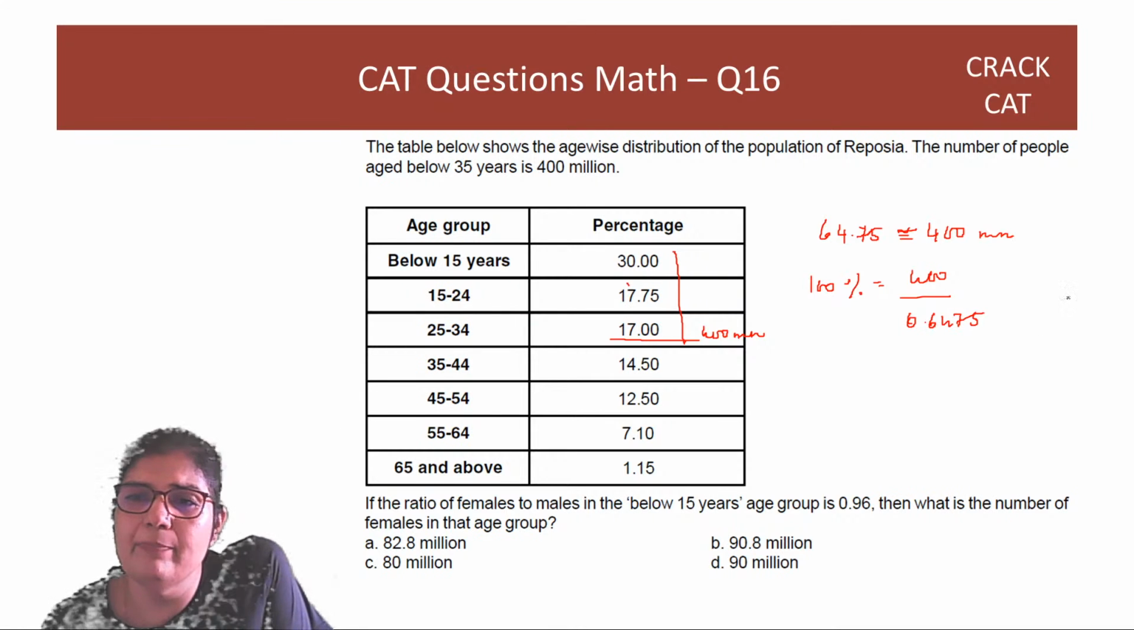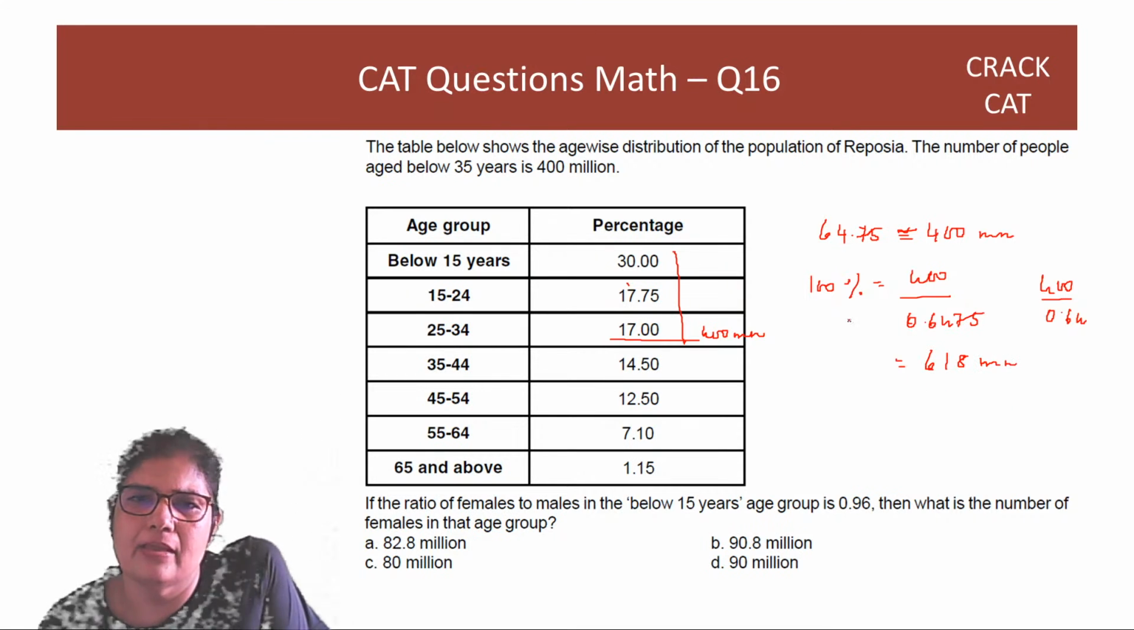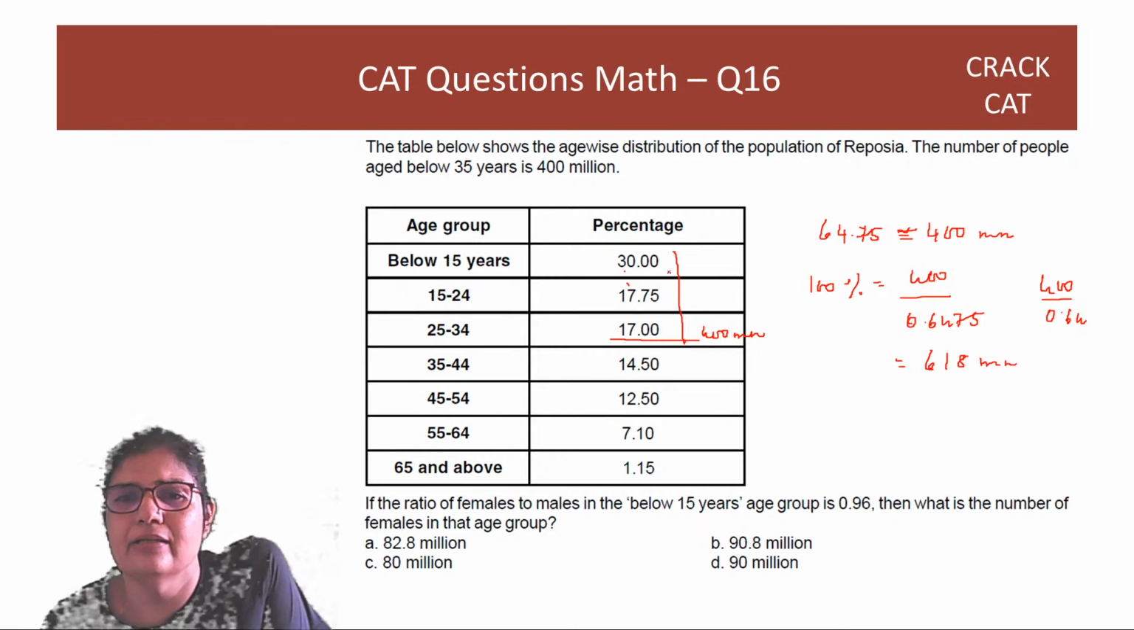So 400 by 0.64. So it's 1 by 16. You will get 625 million. So this will be a little less than 625. Let's say it's around 618 million. So now the whole population is 618 million. Below 15 years is 30%. So I have to find 30% of this. 0.3 into this.